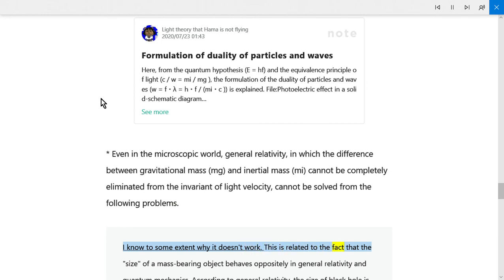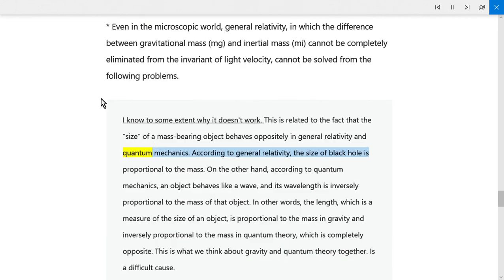This is related to the fact that the size of a mass-bearing object behaves oppositely in general relativity and quantum mechanics. According to general relativity, the size of a black hole is proportional to the mass. On the other hand, according to quantum mechanics, an object behaves like a wave, and its wavelength is inversely proportional to the mass of that object. In other words, the length, which is a measure of the size of an object, is proportional to the mass in gravity and inversely proportional to the mass in quantum theory, which is completely opposite. This is what we think about gravity and quantum theory together.